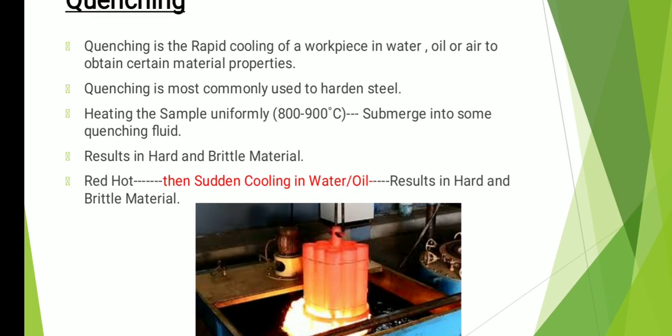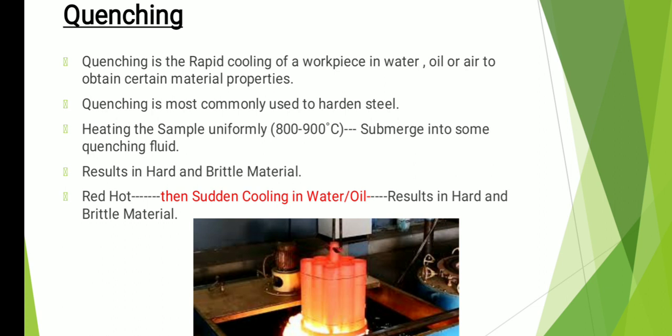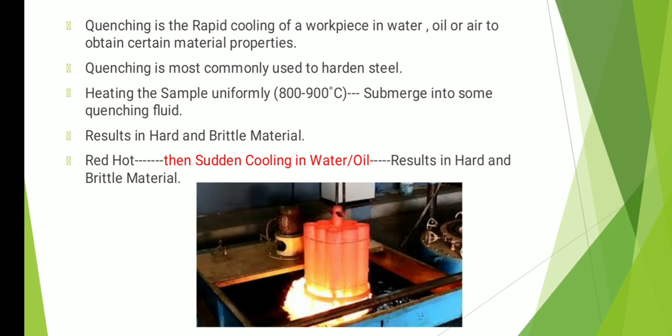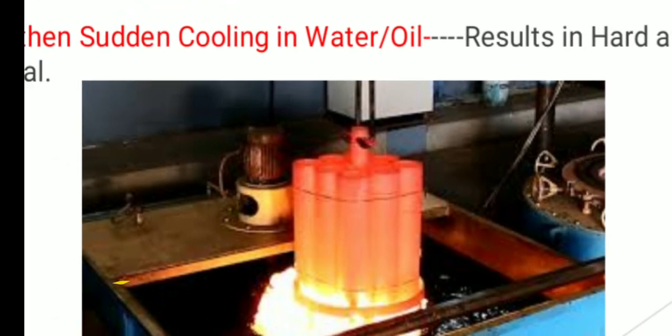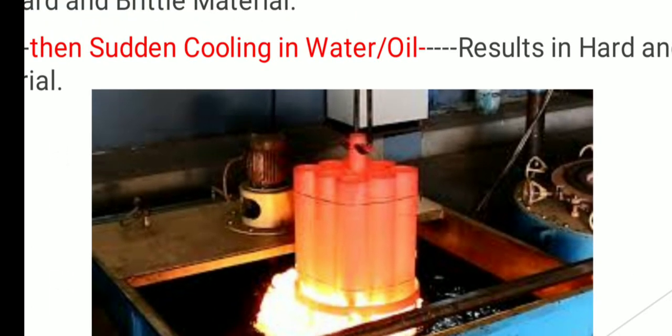Friends, now I will move to quenching. Quenching is also the same thing. You heat the material above its recrystallization temperature, but the difference is that you do a sudden cooling. Instead of slow cooling, you do a sudden cooling, and that cooling can be in oil or water. As you can see in the picture, a red hot material is suddenly dipped into water.